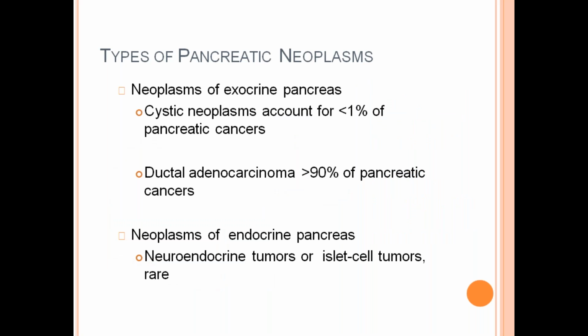In classification, types of pancreatic neoplasms. Neoplasms of the exocrine pancreas are divided into cystic neoplasms, which account for less than 1% of pancreatic cancers, and ductal adenocarcinoma, which is more than 90% of pancreatic cancers. Neoplasms of the endocrine pancreas are called neuroendocrine tumors of the pancreas or islet cell tumors, which are rare.